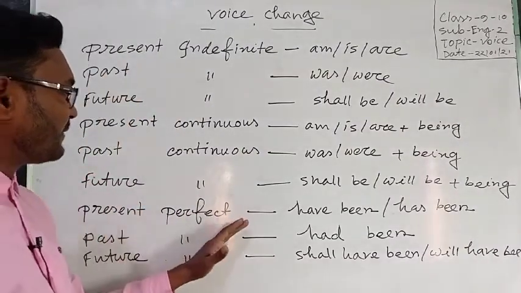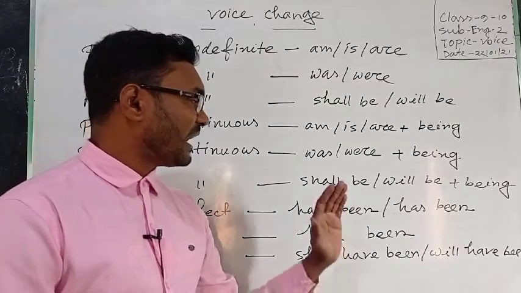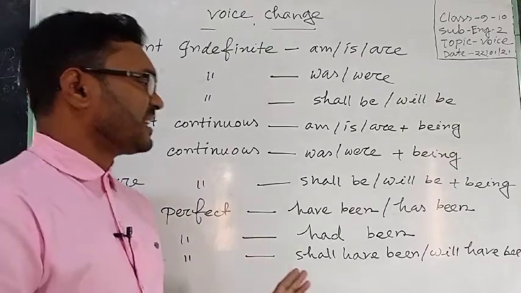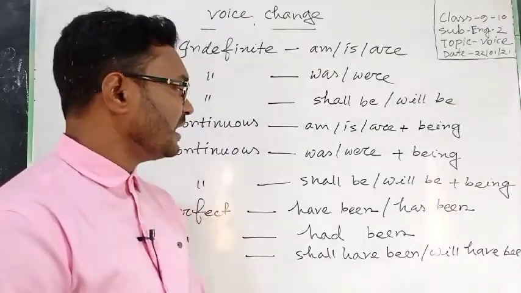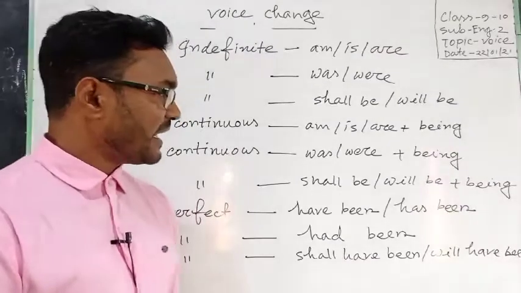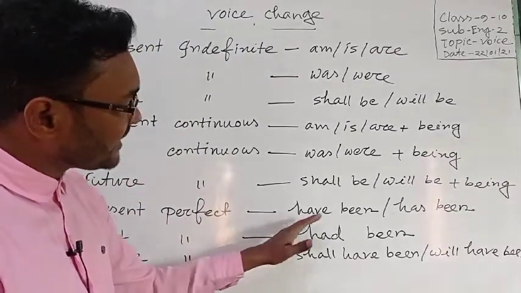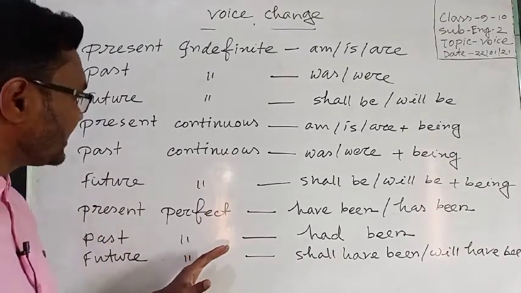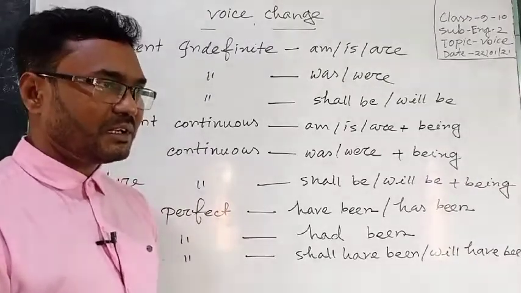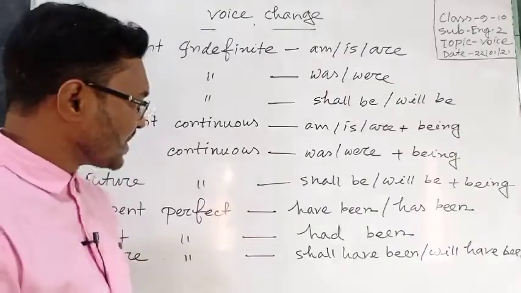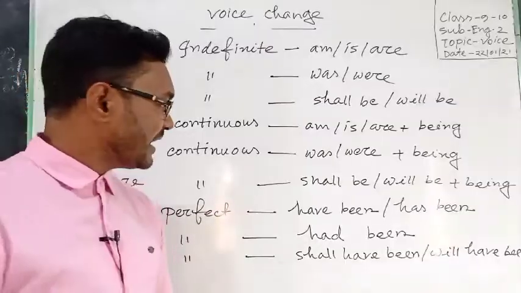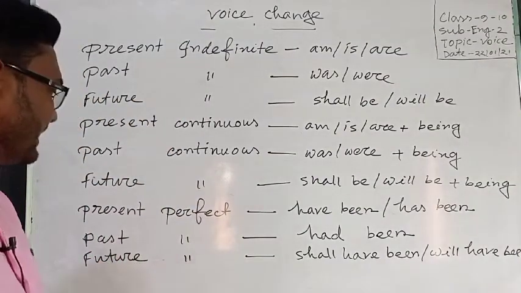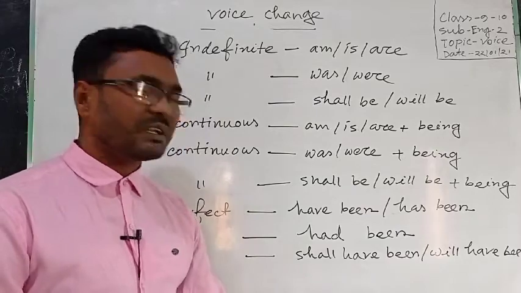For present perfect tense, you can use have been or has been. For subject third person singular, you can use has been, and for other subjects you can use have been. For past perfect tense, you can use had been. It is really easy because for any subject you can use had been.